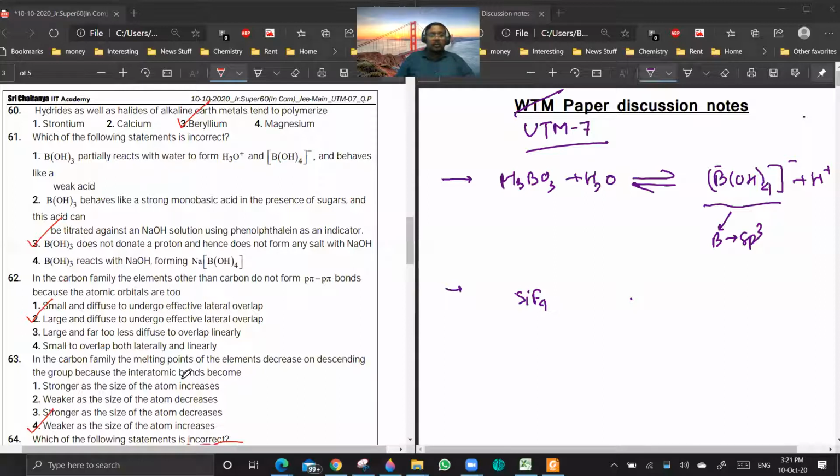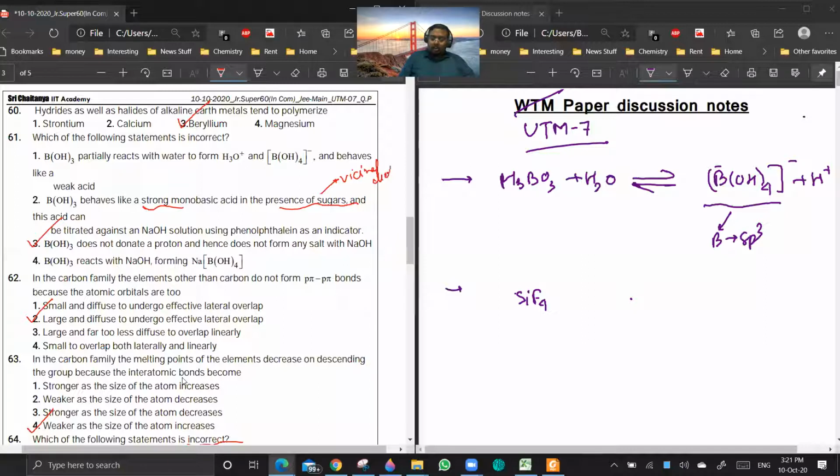61. Which one? Option 2. It is a weak monobasic acid, but it behaves like a strong monobasic acid in presence of sugar, and this acid can be titrated against NaOH using phenolphthalein as indicator. That is correct. Sugar means it is a vicinal diol.